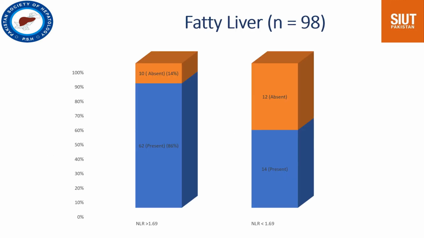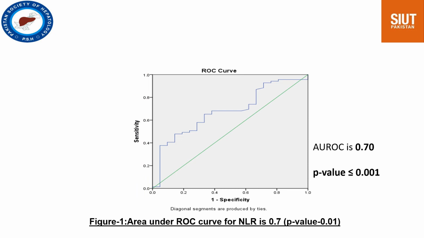86% of the patients who had an NLR ratio of more than 1.69 had evidence of fatty liver on the abdominal imaging. The area under the ROC curve for the prediction of non-alcoholic fatty liver disease in H. pylori infected patients for NLR is 0.70 with a p-value of less than 0.05.